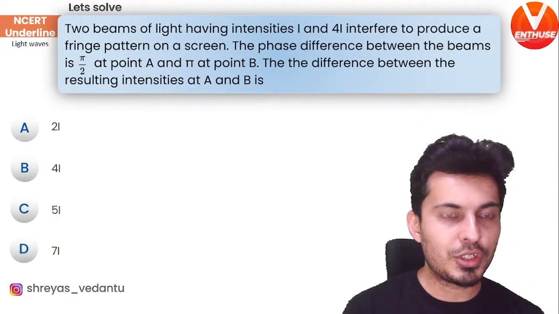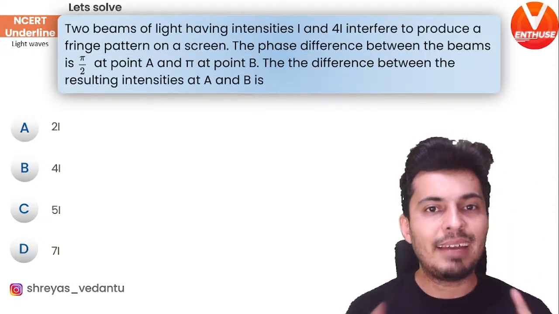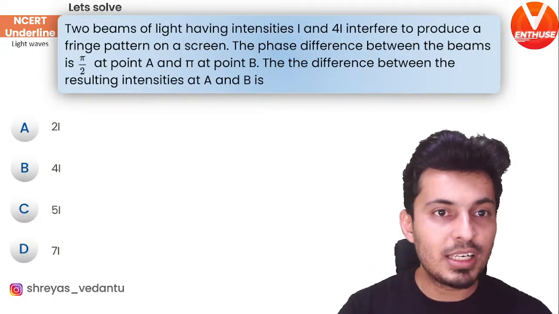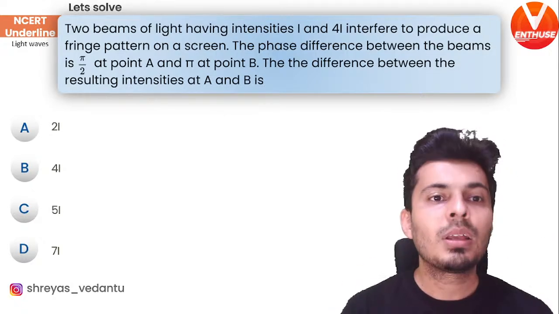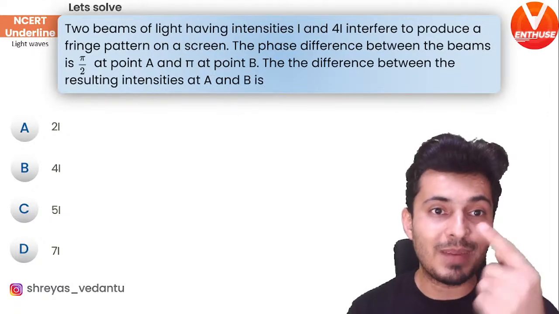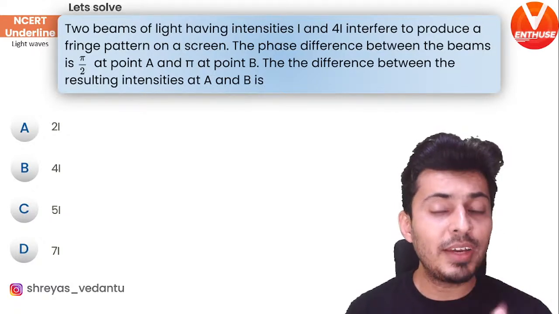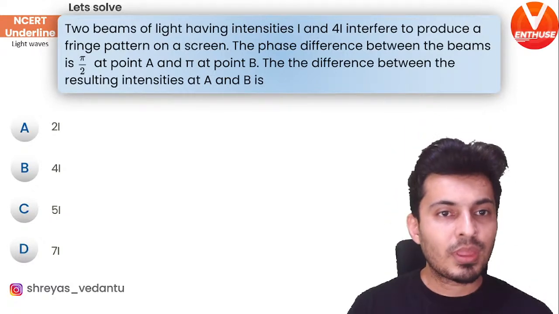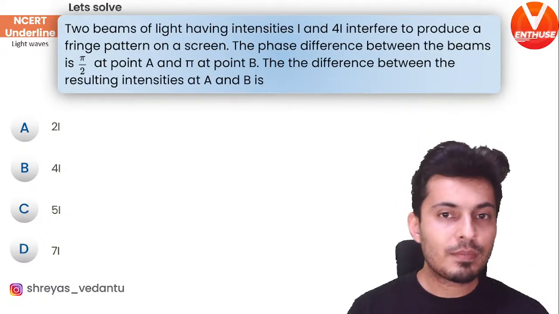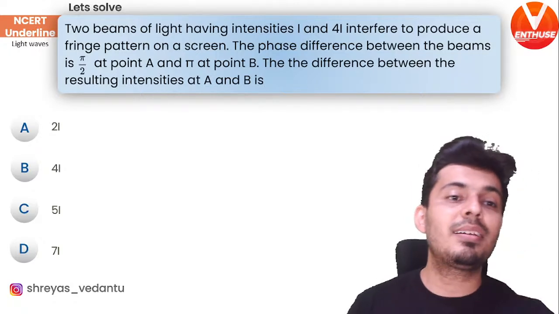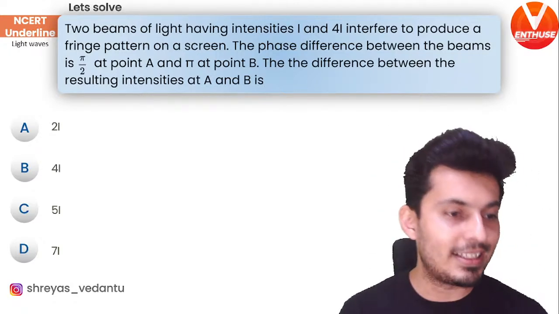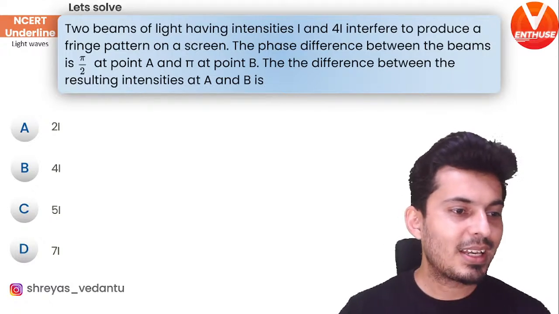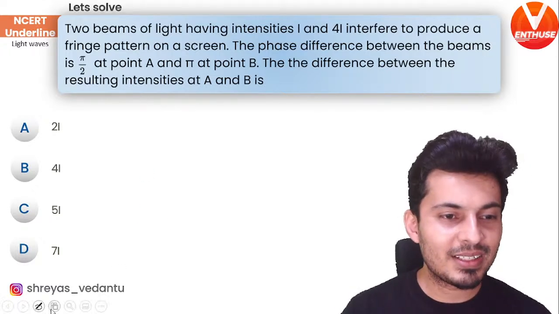Moving on to the next question. Two beams of light having intensities I and 4I interfere to produce a fringe pattern on the screen. Phase difference between the two beams is 90 degrees at A and 180 degrees at B. The difference between the resulting intensities at A and B is? Interesting. Let's see how many of you can do this.